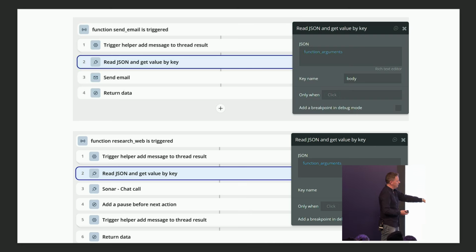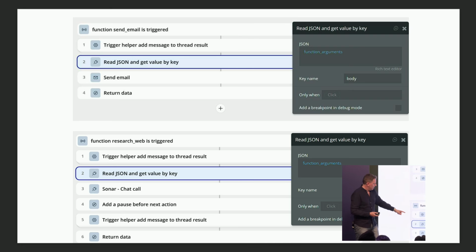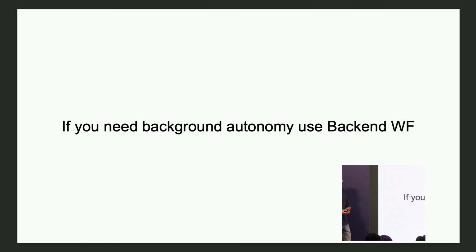For example, the function research web, it is more complex because instead of sending email, it's calling another AI. I mean, it's Sonar, so Perplexity, doing research on the web, and then returning this result. So if you build such an app, a similar app, you are able to recreate all these agents flow that you are building with n8n in pure Bubble.